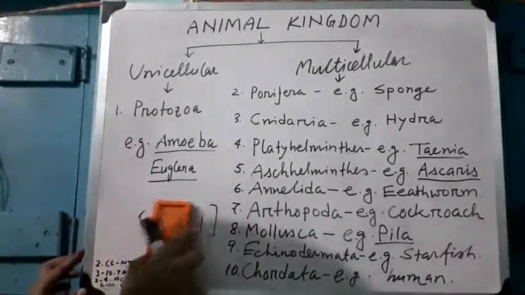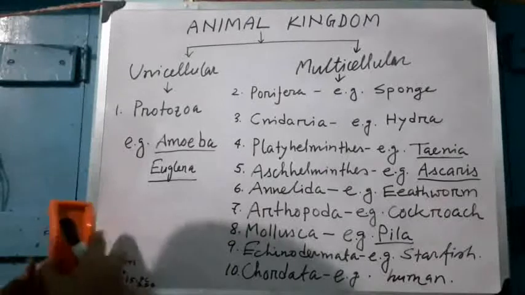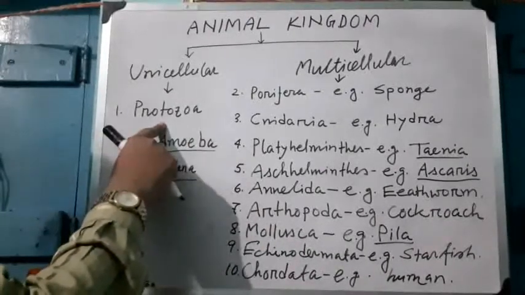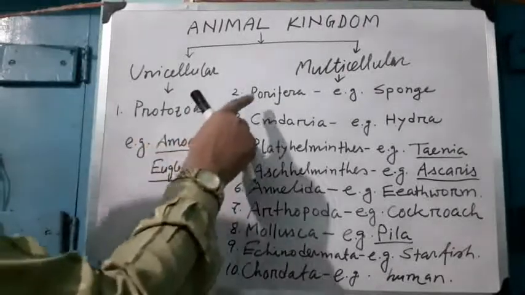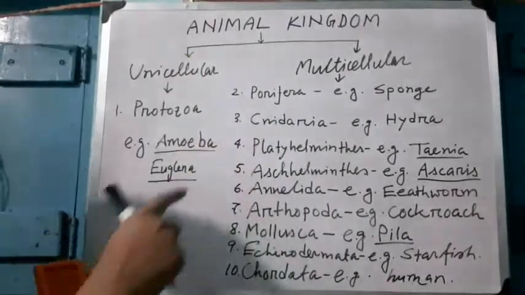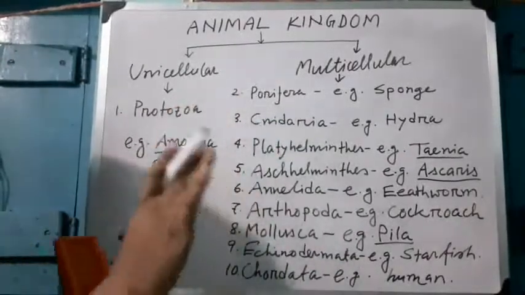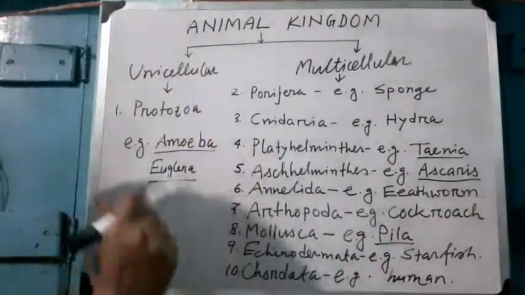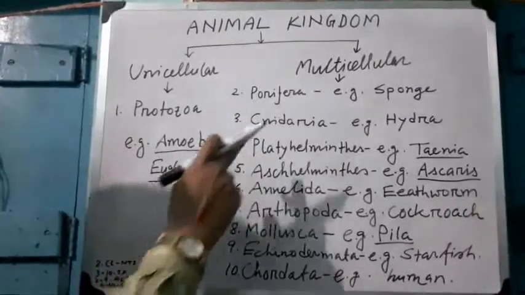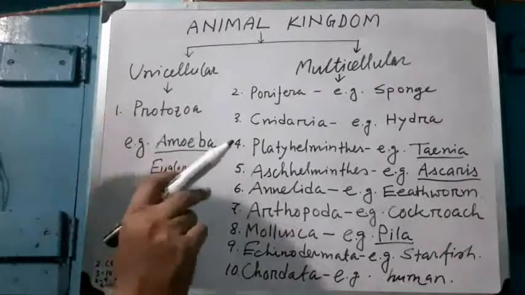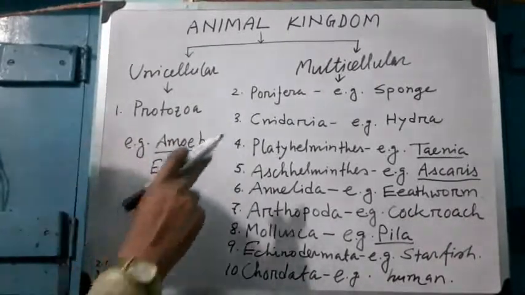Here we are seeing that Protozoa is a unicellular animal, and Porifera is a multicellular animal, but here no tissue structure is found. In Cnidaria, tissue structure is found, but two layers of tissue structure: ectoderm and endoderm.